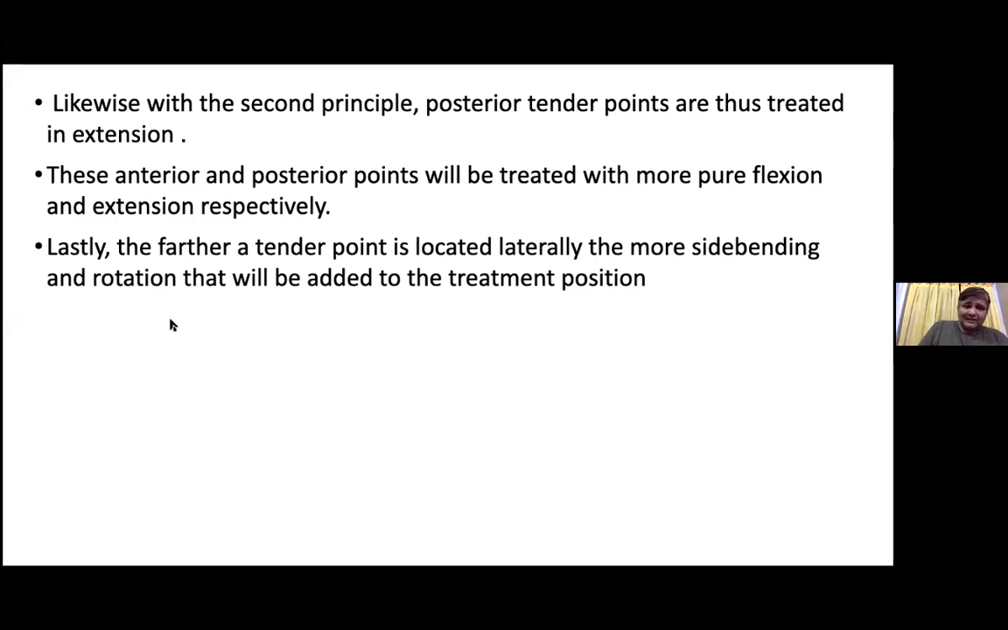Lastly, the farther the tender point is located laterally, the more side bending and rotation will be added to the treatment position. For example, if anybody is having pain in the lower thigh, one has to position the patient in such a way that the whole trunk on that side is in side bending towards that side, so that the whole tissue gets relieved in that area, and then we start treating it for 90 seconds.